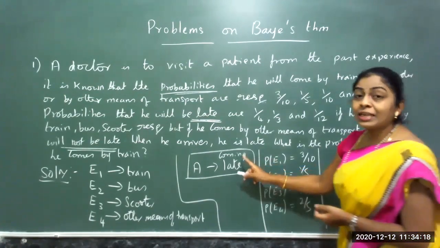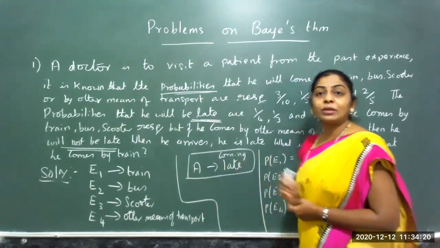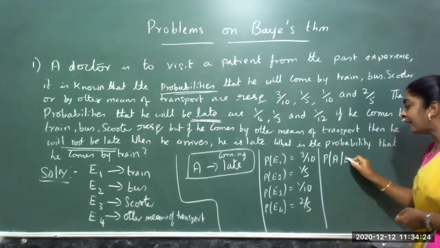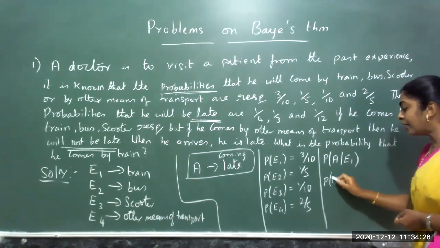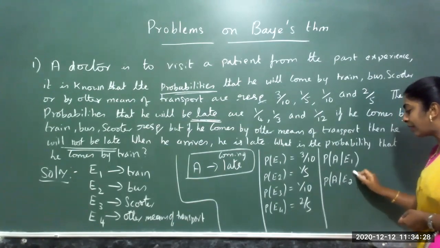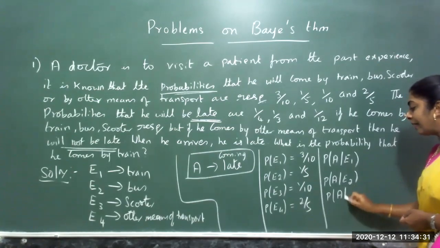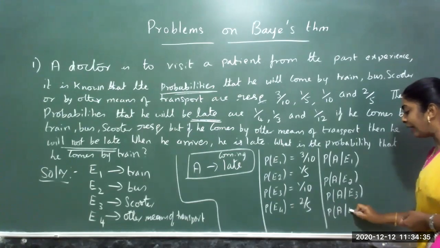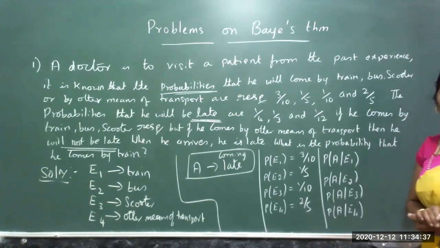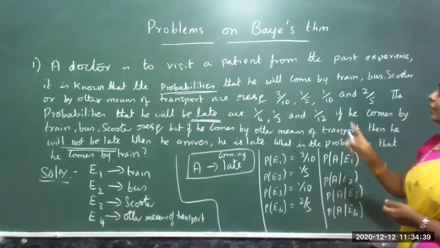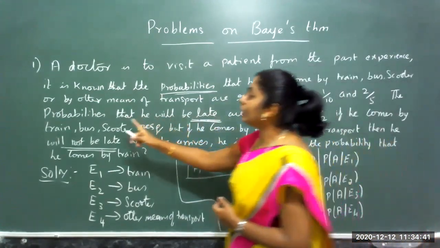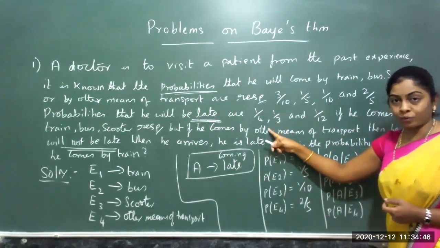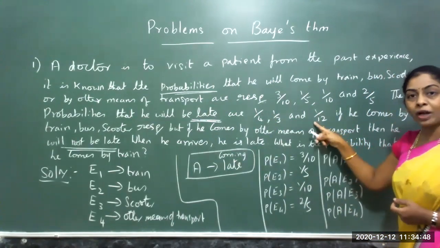Then the event of coming late is event A. So let me see the chances of this. Probability of coming late by train is given. Probability of coming late by bus is given. Probability of coming late by scooter. Probability of coming late by other means of transport. These are the 4. So the next statement says the probabilities that he will come late are 1 by 4, 1 by 3, 1 by 12.